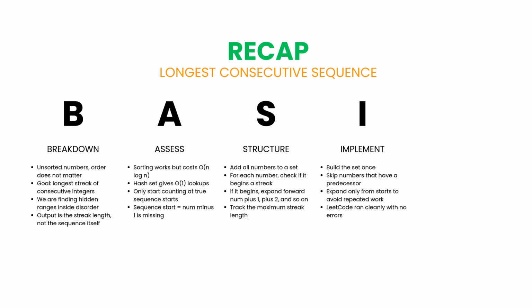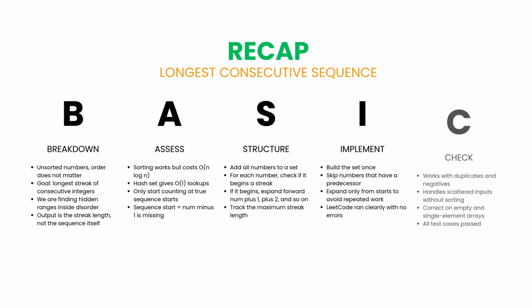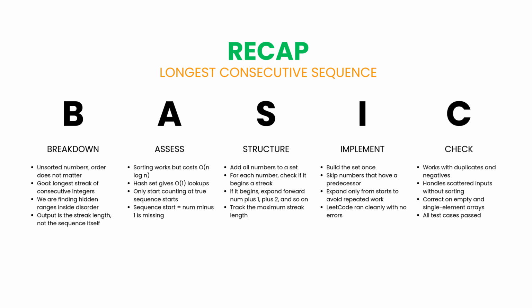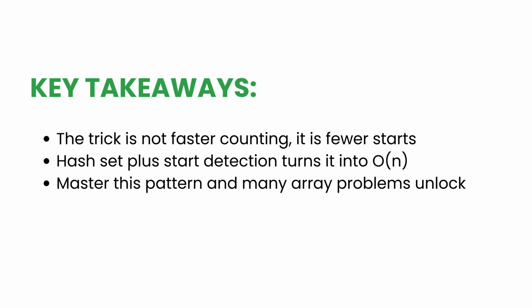We built the set once, skipped numbers that clearly have a predecessor, and only expanded from true starts to avoid repeated work. The solution ran cleanly on LeetCode with no errors. We validated across tricky cases, duplicates, negative numbers, scattered inputs, and it still works without sorting. It also behaves correctly on empty arrays and single-element inputs, and all test cases passed. The real trick isn't counting faster, it's starting fewer times. Hash set lookups plus start detection turns this into an O(n) solution. Master this pattern, and a lot of array problems start unlocking.